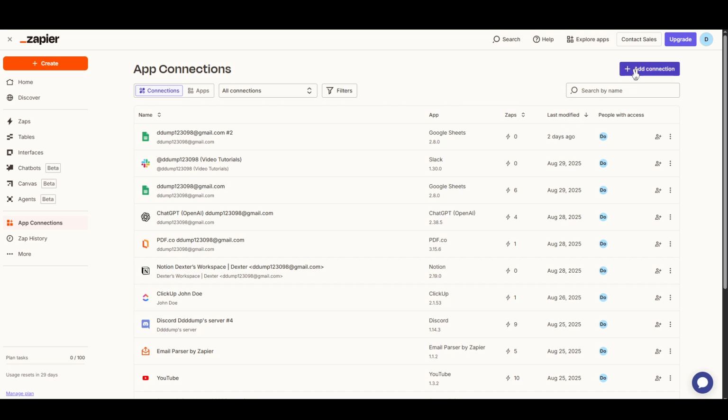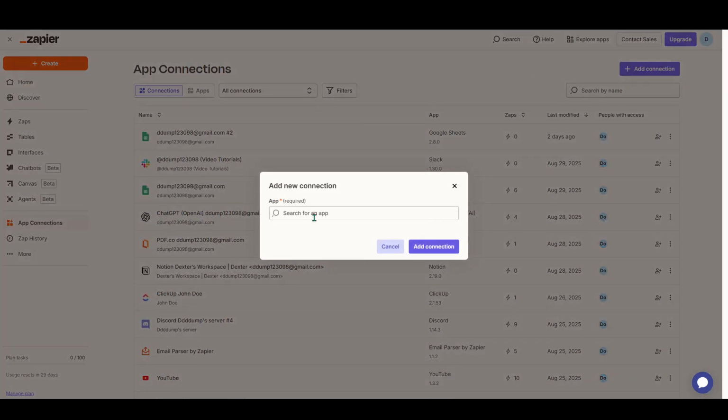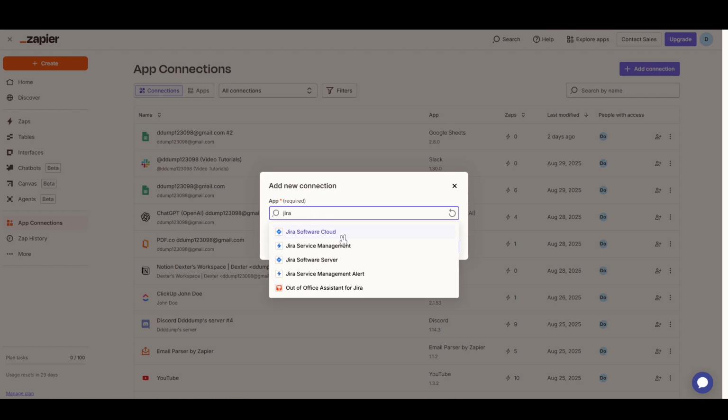Now, up in the top right corner, you'll see a button labeled Add Connection. Go ahead and click on it. This is the gateway to adding new apps to your Zapier suite. When you click this button, a search bar will appear. Type in Jira and voila! Zapier will show you the available Jira options. Since there are different types of Jira instances like Jira Software, Jira Service Management, etc., make sure to select the one that you need for your specific requirements.